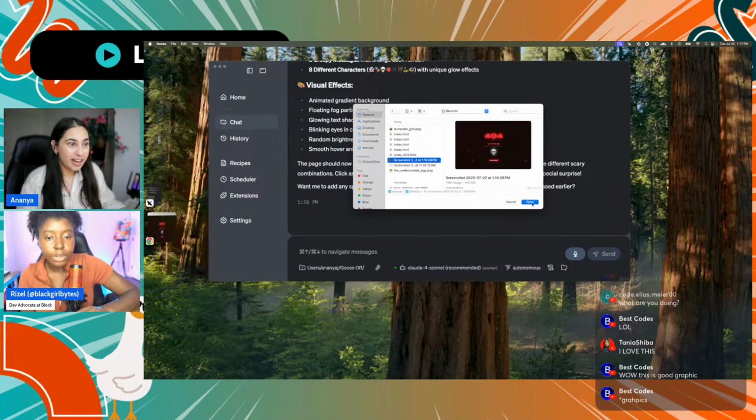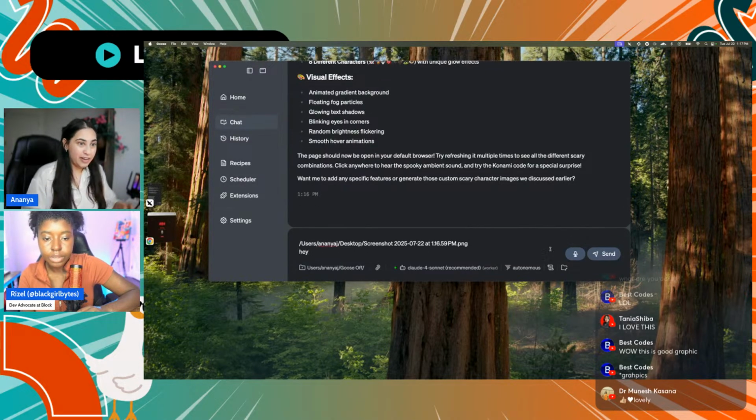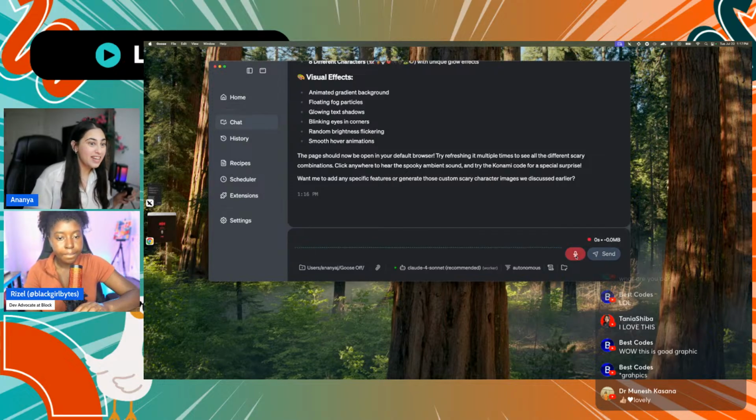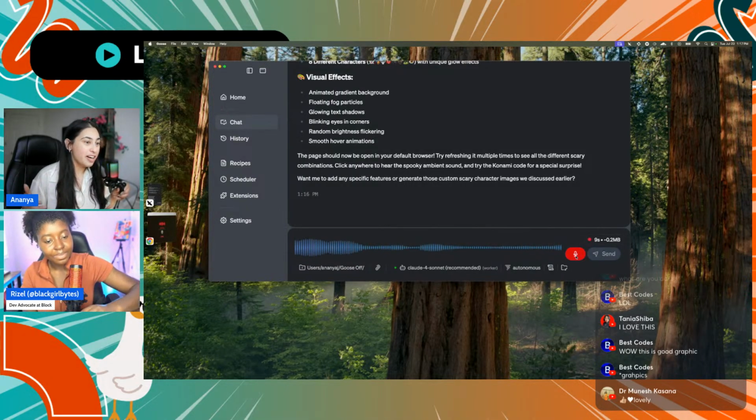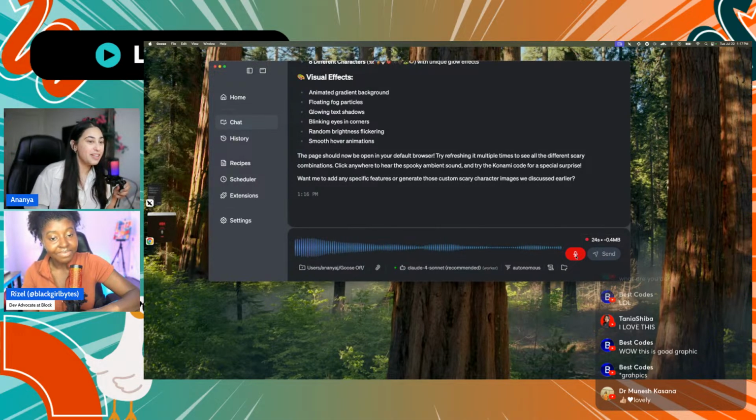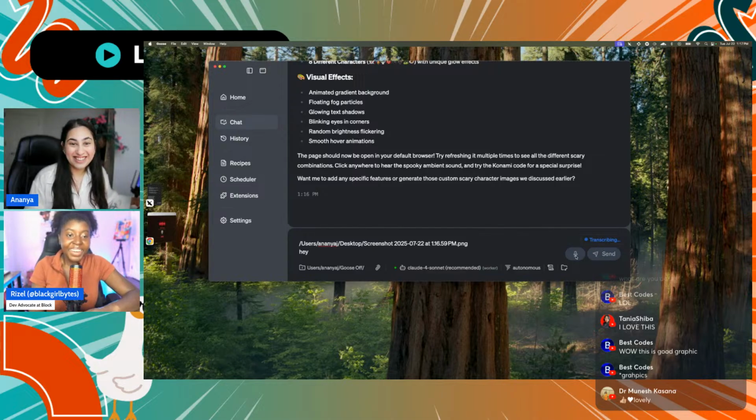Okay, let me see. I'll just probably use the voice dictation to be fast. Hey Goose, attached to the screenshot, it's not really generating any different screen as I refresh. So please either give me two more options as I refresh the screen, to be either cool, fun, or something like surprise me with what you come up with. Thank you. And please update the HTML file and open in the end. Thank you. I'm blasting it with instructions.